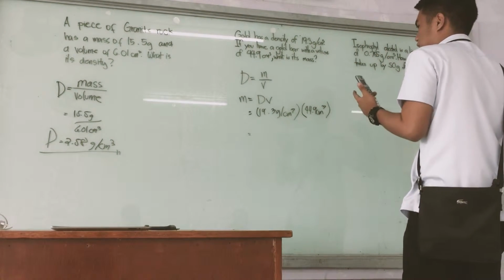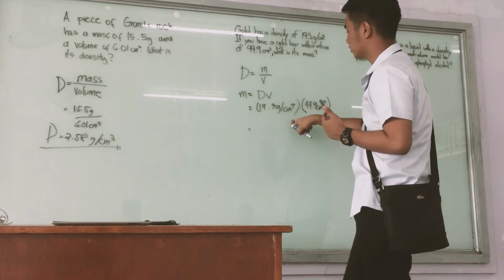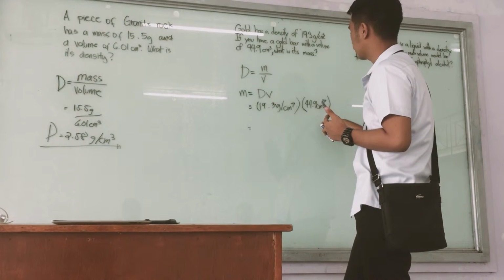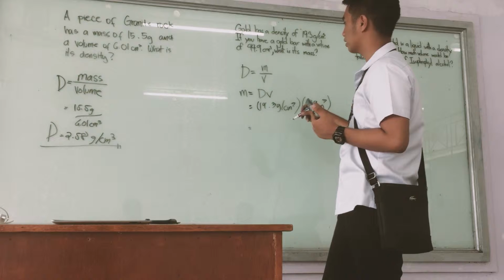Next is mass. So 19.3 grams per cubic centimeter times 44.9 cubic centimeter